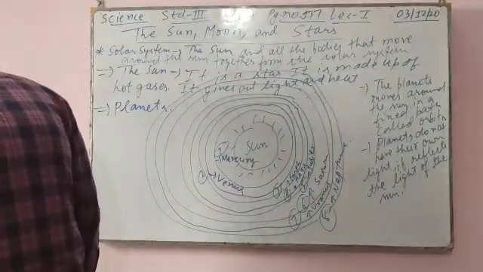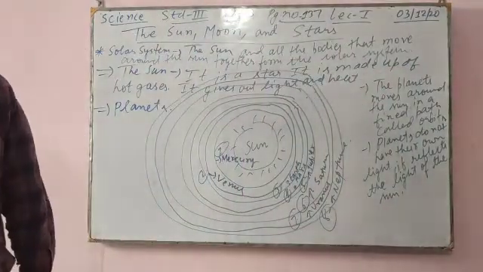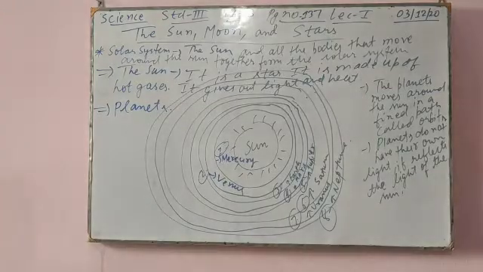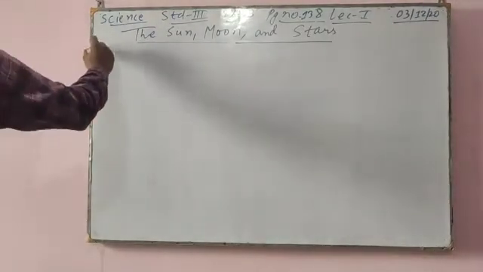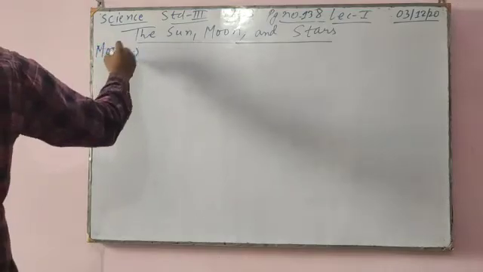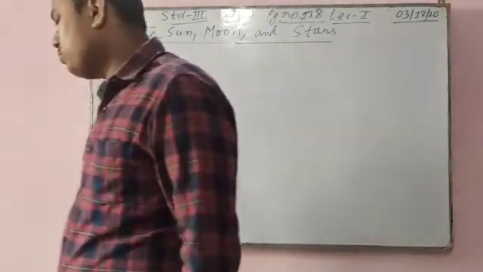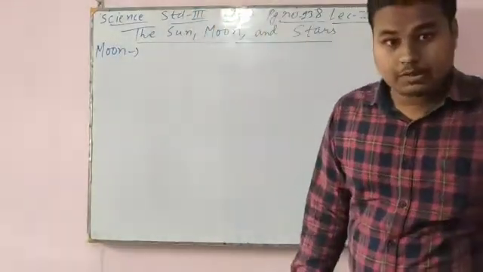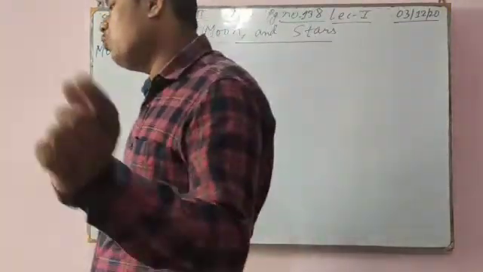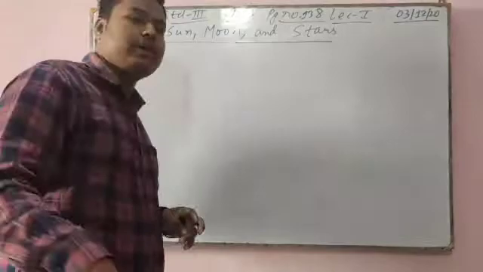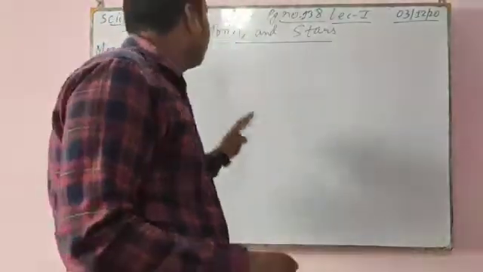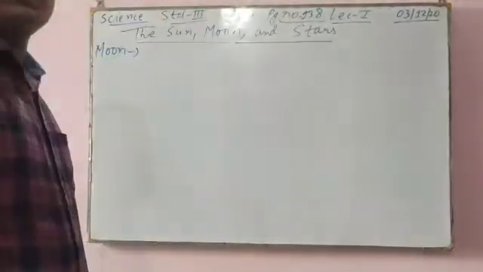So now we move to the next topic, that is the moon. We have seen the sun, and now we move to the moon. The earth moves around the sun, and in a similar way the moon moves around the earth. Not only the earth; all the planets move around the sun, but the moon moves around the earth.